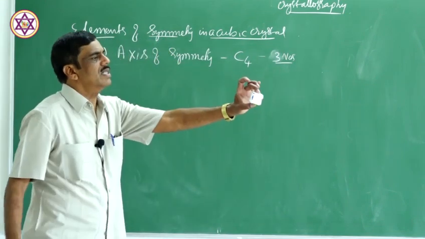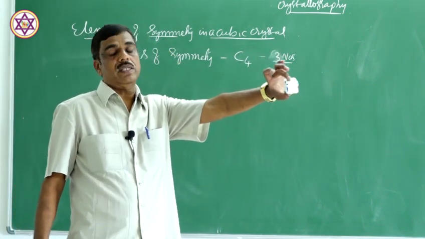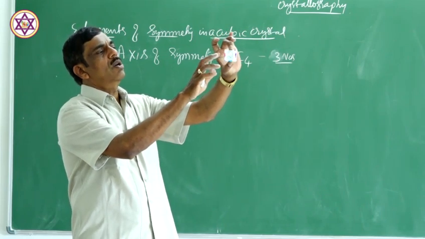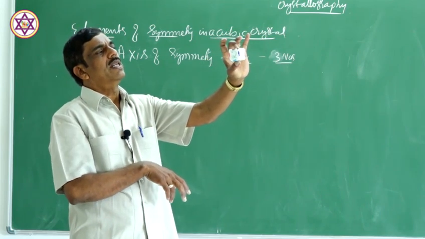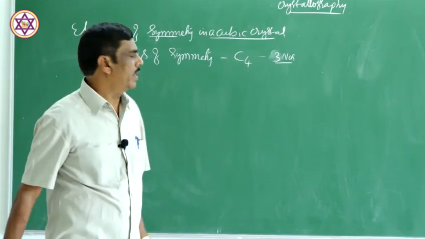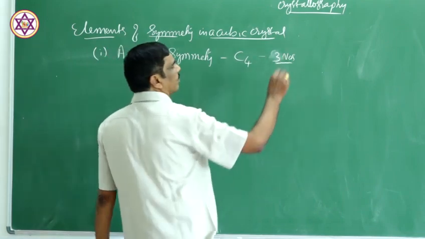On rotation, the same appearance is repeated 4 times, and that is why it is called C4 axis of symmetry, and 3 numbers are there.